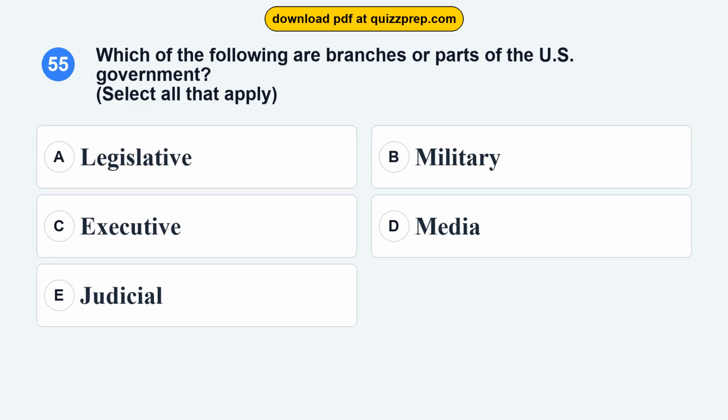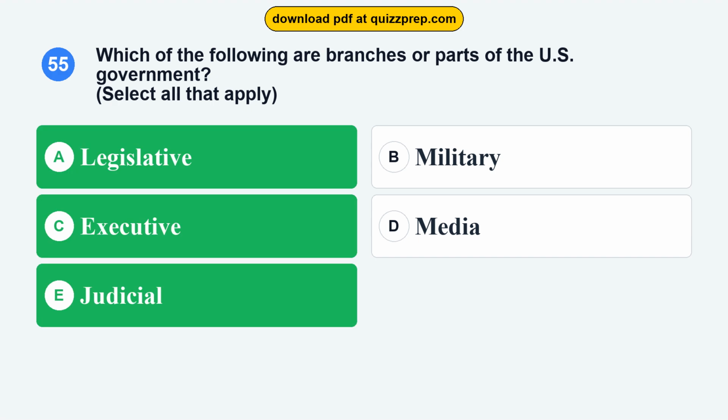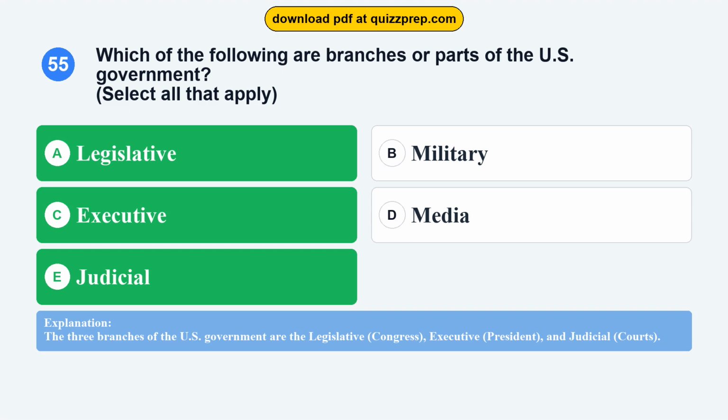Question 55. Which of the following are branches or parts of the U.S. government? Option A, legislative. Option B, military. Option C, executive. Option D, media. Option E, judicial. The correct answers are options A, C, and E: legislative, executive, judicial. The three branches of the U.S. government are the legislative, Congress; executive, president; and judicial, courts.